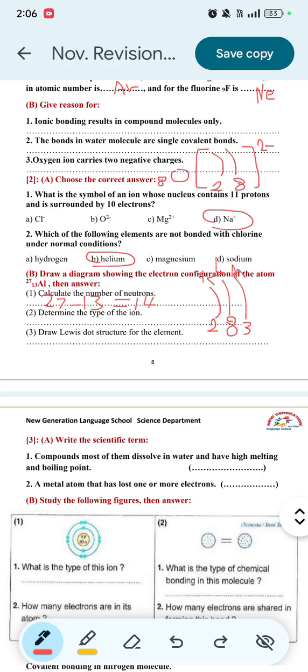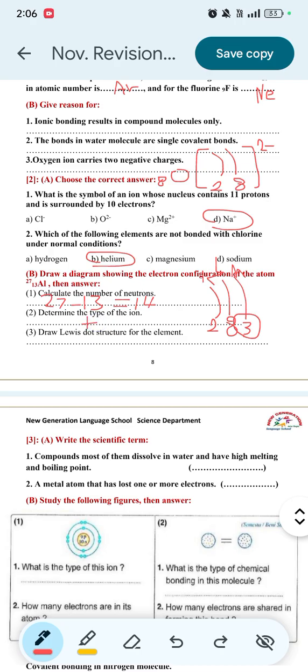Number 2, determine the type of the ion. So aluminum, look at the valence electrons, it's 3. Aluminum tends to lose the 3 electrons, so it will be a positive ion, or the type of ion will be positive ion.